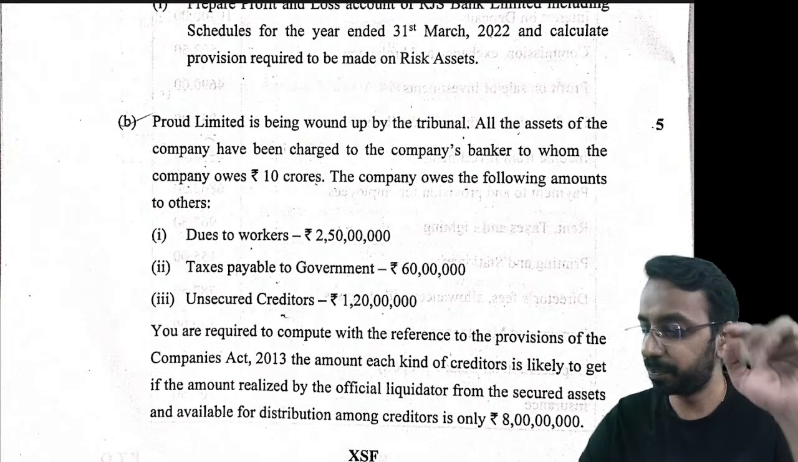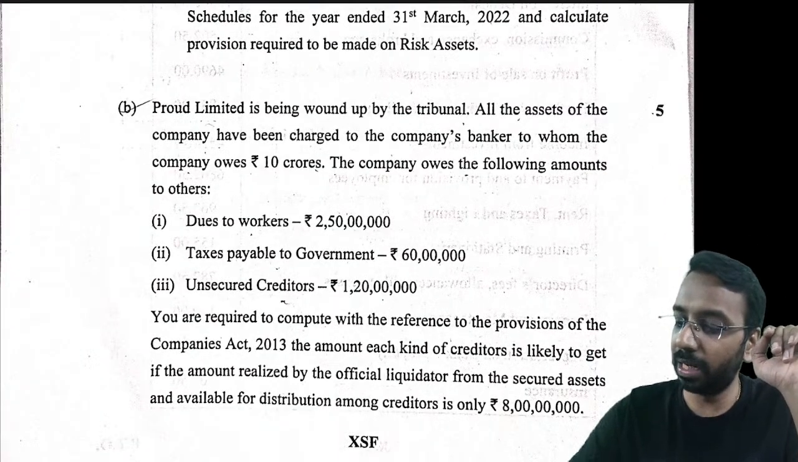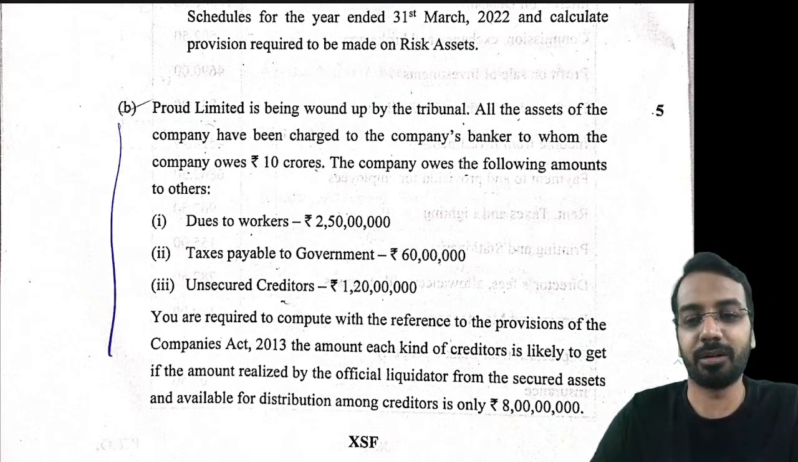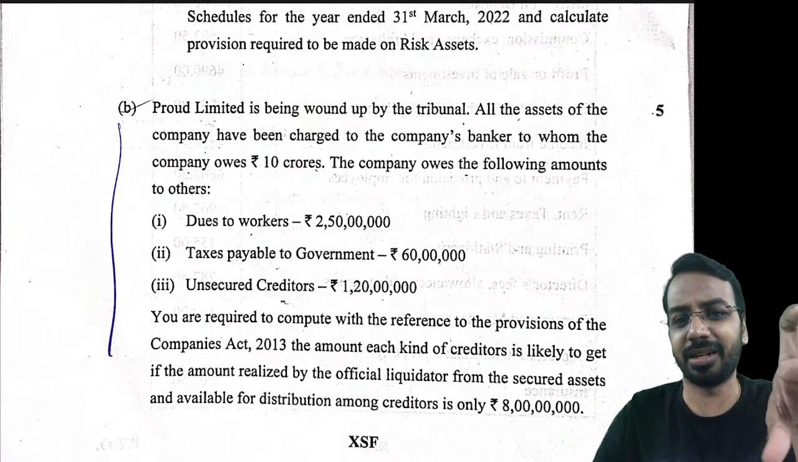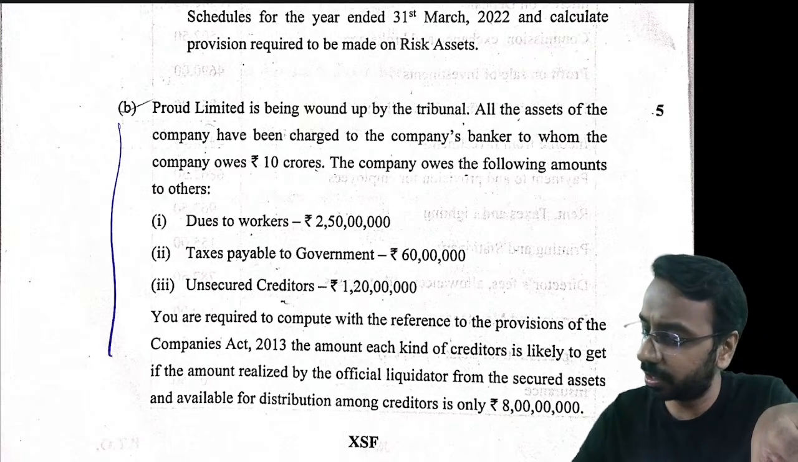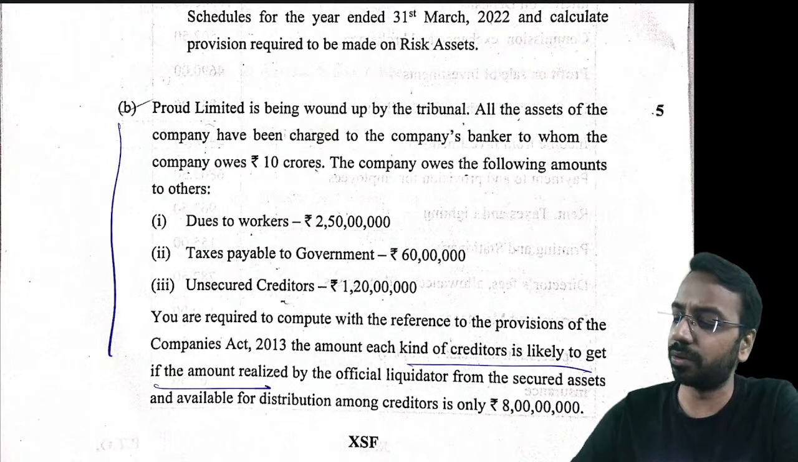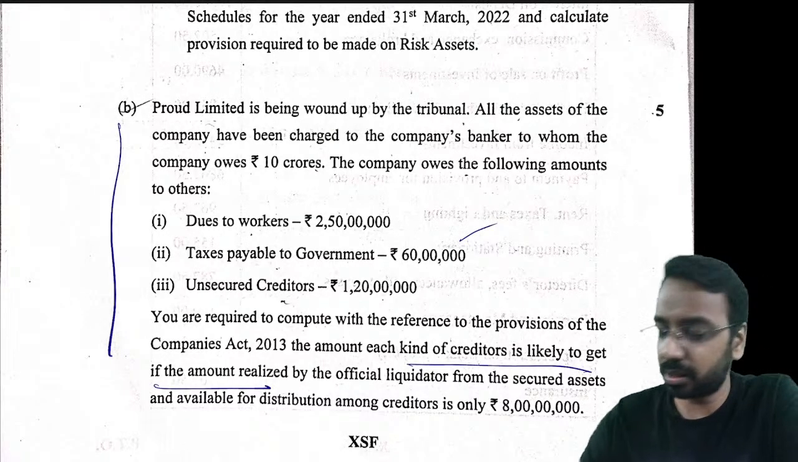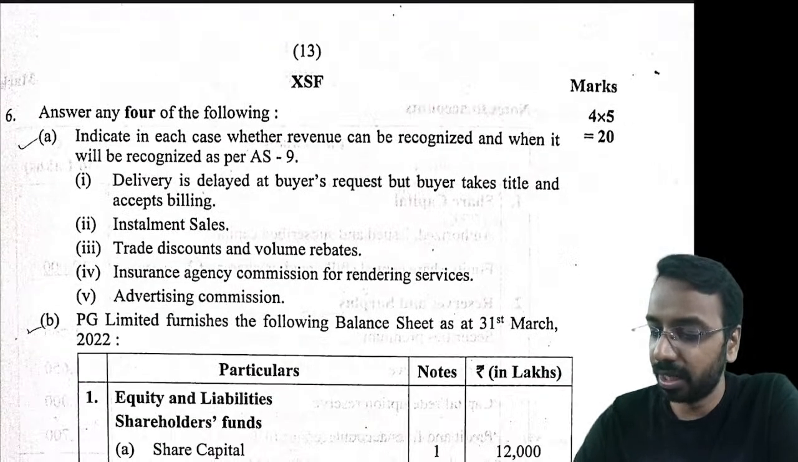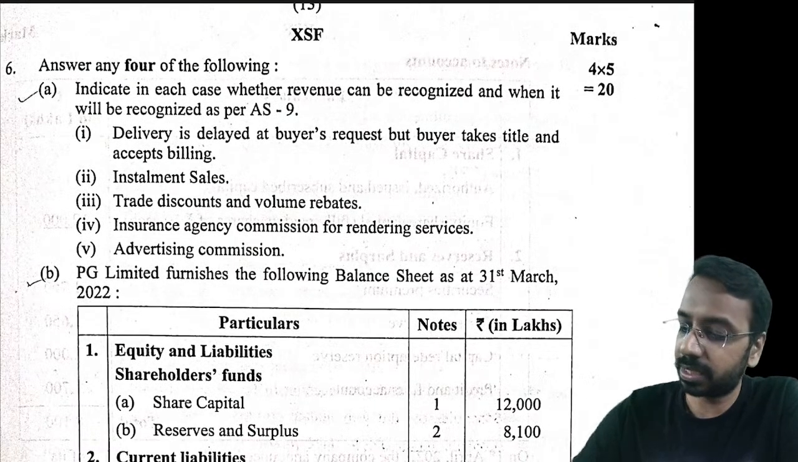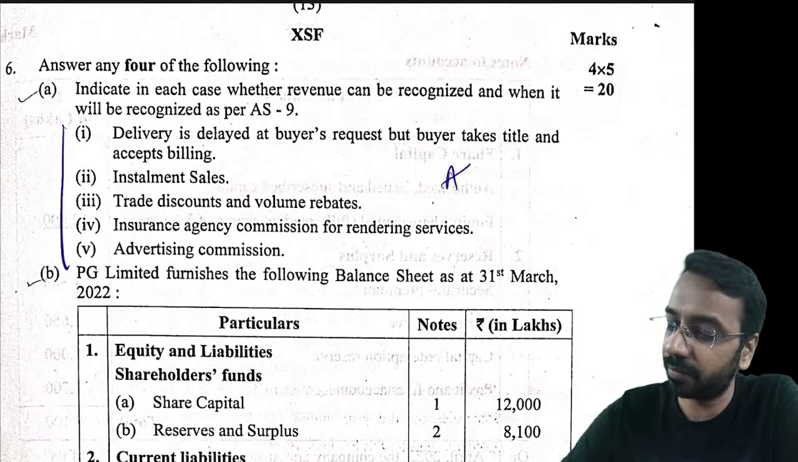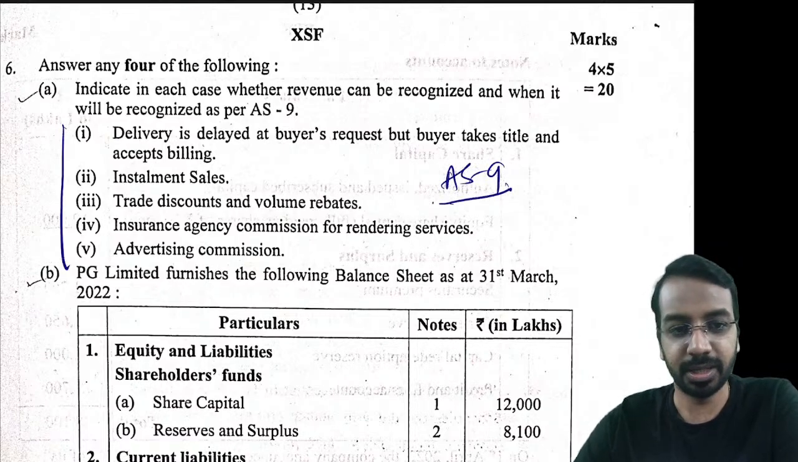Again, a standard thing. Then on liquidation, generally, you get tougher questions. This time it is again a simple one where you have to calculate the amount each creditor is likely to get. Again, standard things. You have preferential creditors and creditors overriding preferential payment and all of that. Then coming to the 6th question, standard from AS9. Again, pretty straightforward questions, right?